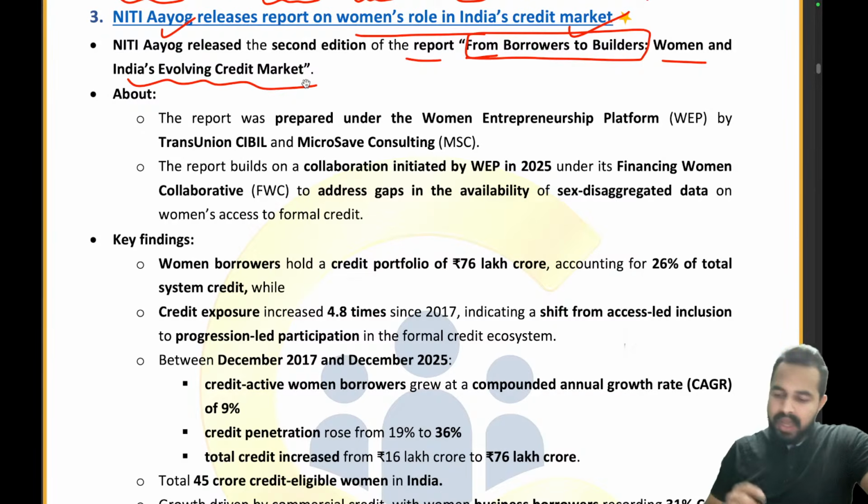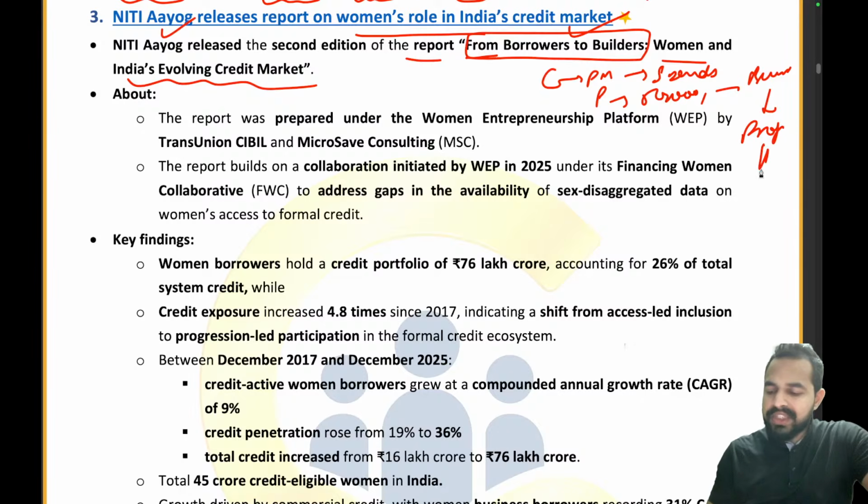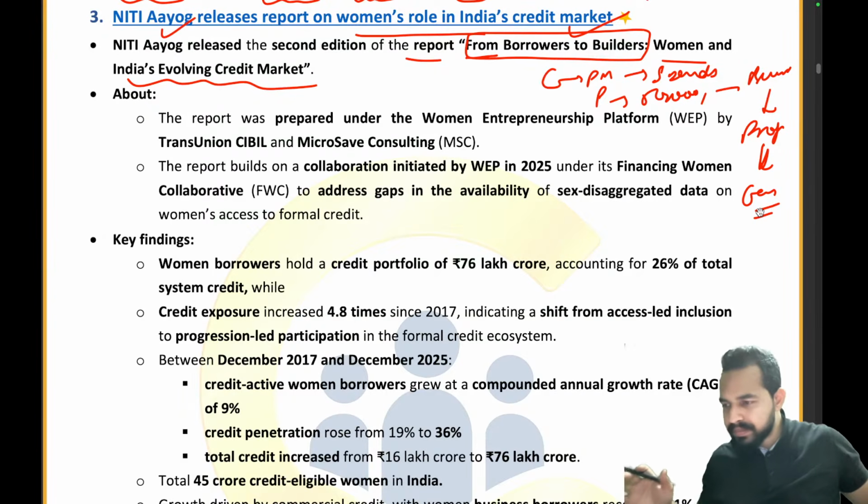Okay, Women and India's Evolving Credit Market. So guys, let's take an example that there is a small child, right? He takes the pocket money from his parents and he spends it completely, right? But let's take another example that there is a person, right? He took 50,000 rupees from his parents and he started a business, and now he is turning it into a profitable business. So now he has started earning from that business, right? So this was a difference.